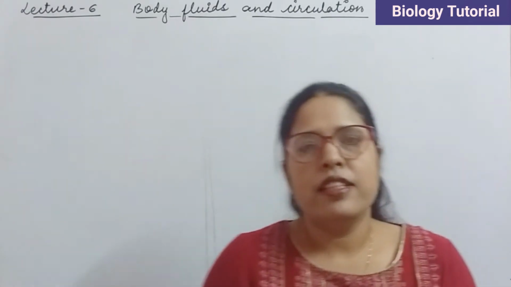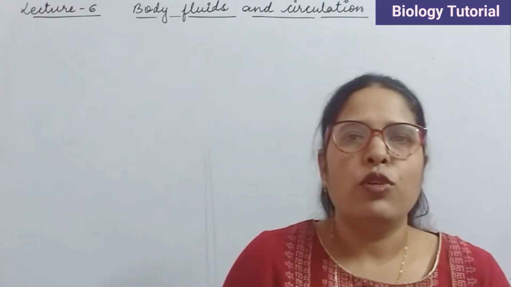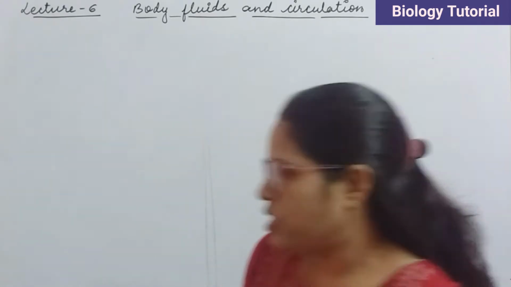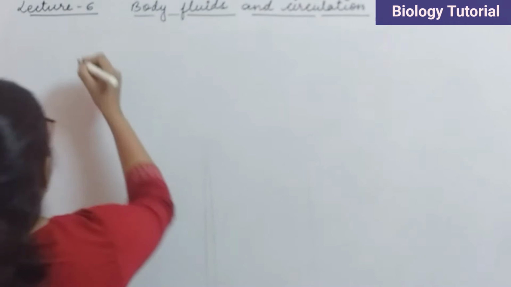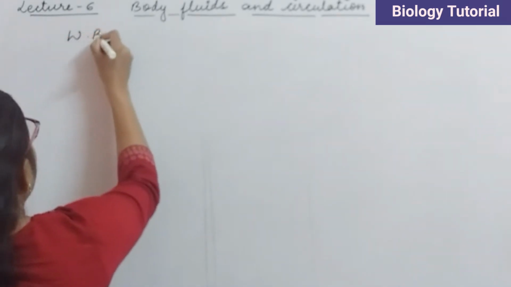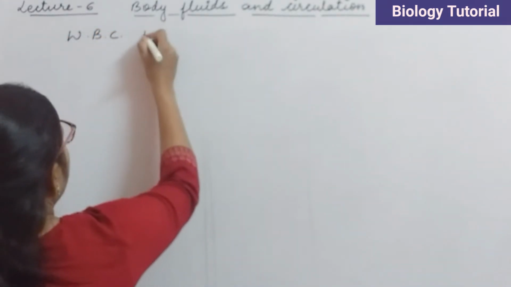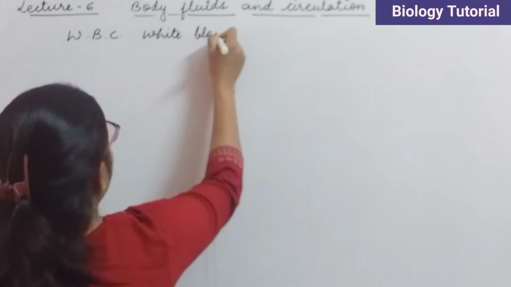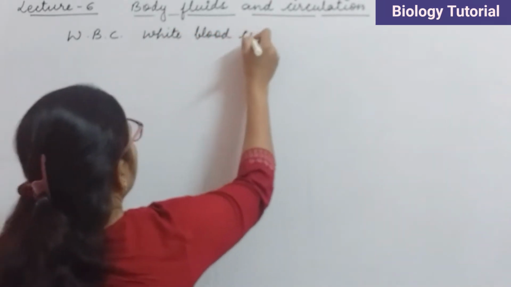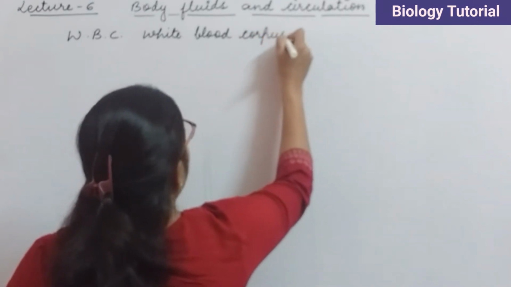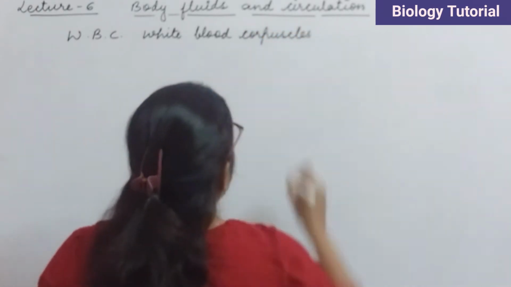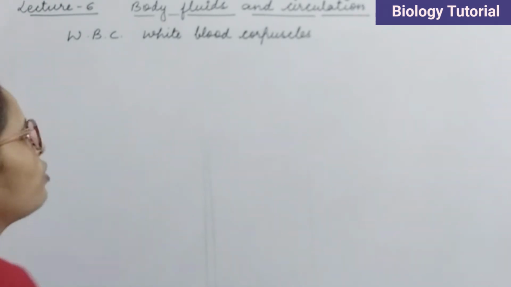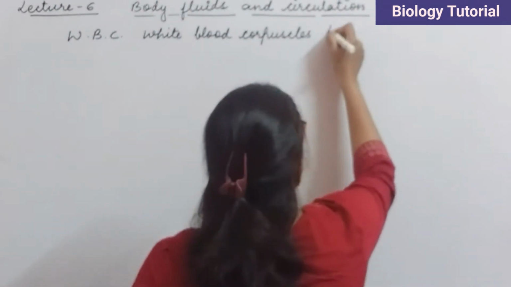And here in this lecture we will discuss one another important component of blood, that is WBC. WBC means white blood corpuscles. Clear? So white blood corpuscles are the WBCs. Technically they are known as leukocytes.